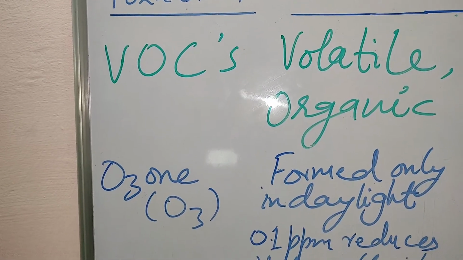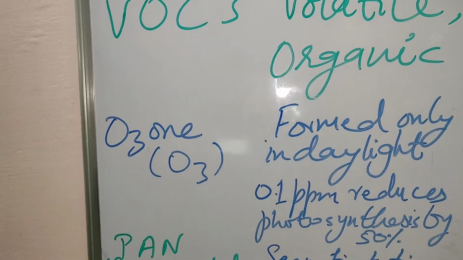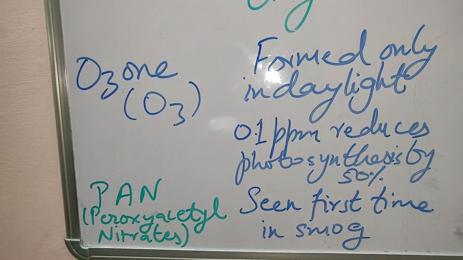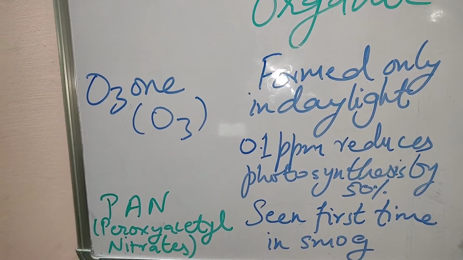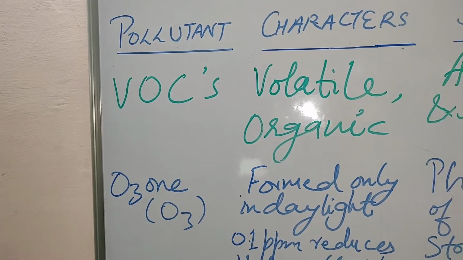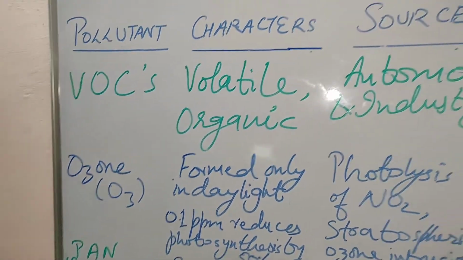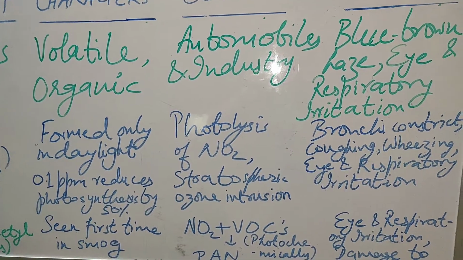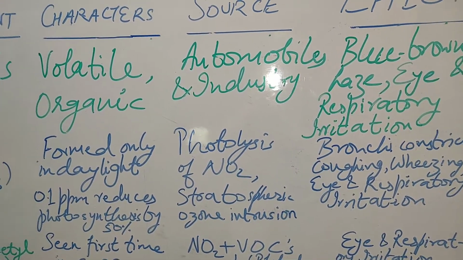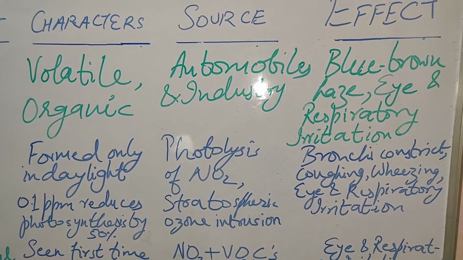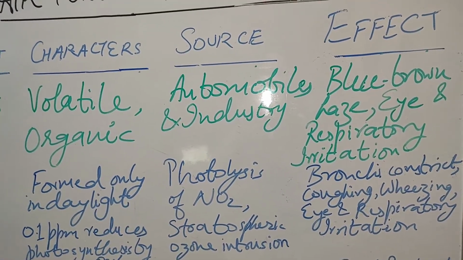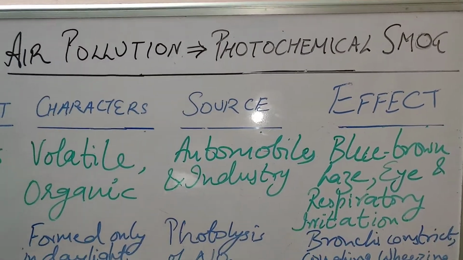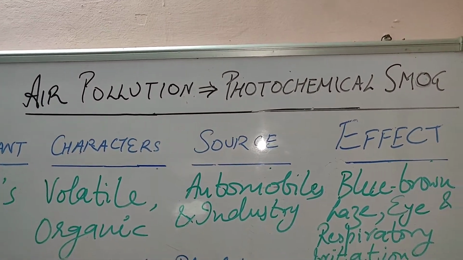They are VOCs, ozone, and PAN, which are secondary pollutants. These secondary pollutants are generally formed by reaction with the primary pollutants or photolysis of the primary pollutants. VOCs are released from automobiles and industries. So I hope you have understood the cause of photochemical smog.